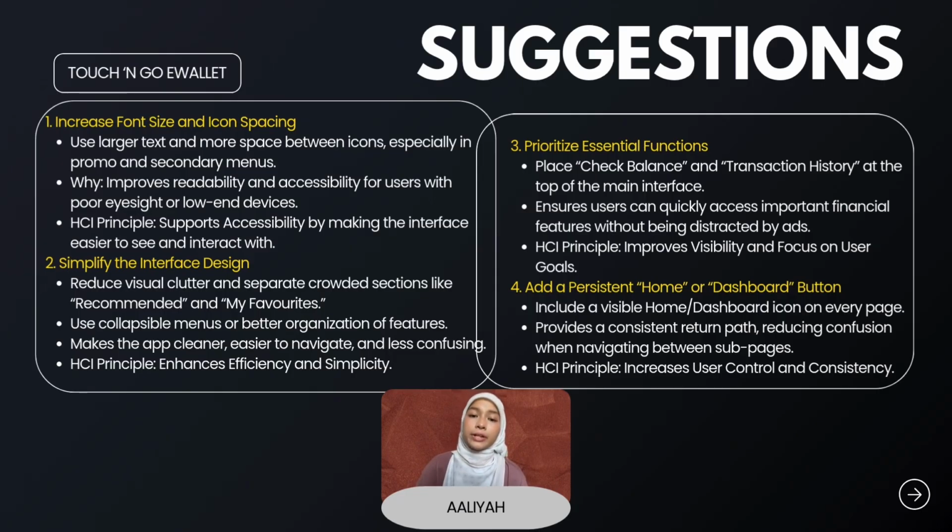For my final slide, I'll be sharing several HCI-based suggestions to improve the Touch and Go e-wallet interface. First, I suggest increasing the font size and icon spacing. This will make the app more readable and accessible, especially for users with poor eyesight or small screens. It follows the HCI principle of accessibility, making the interface easier to see and interact with.